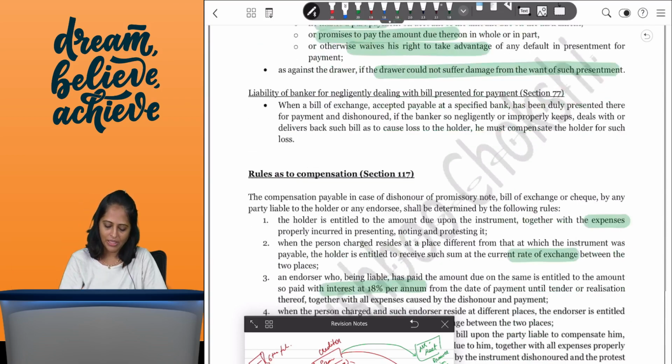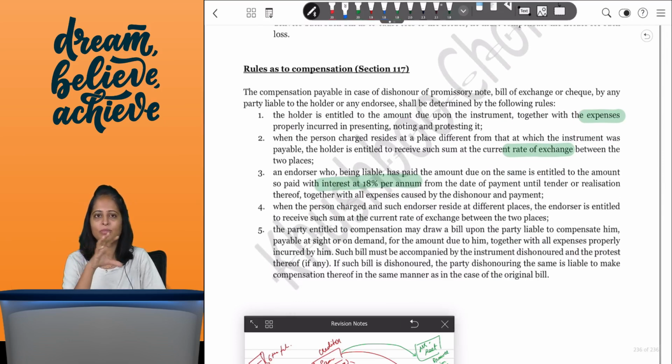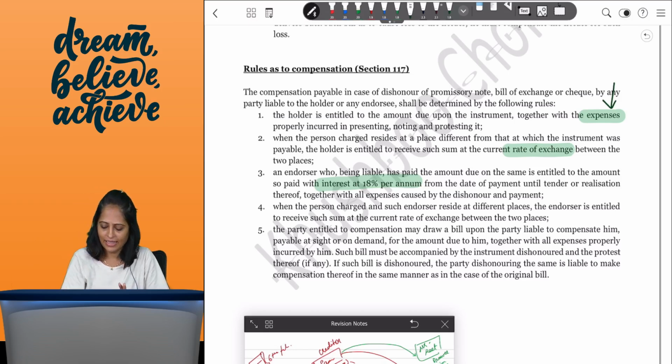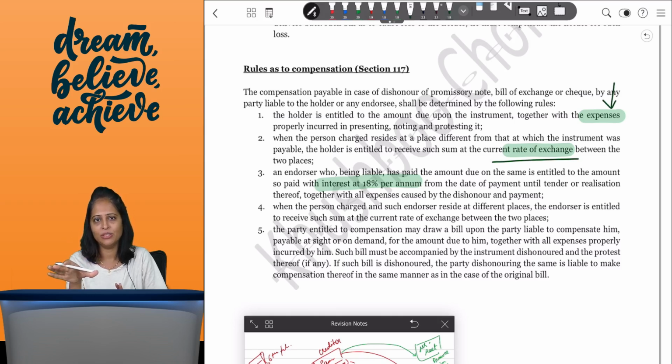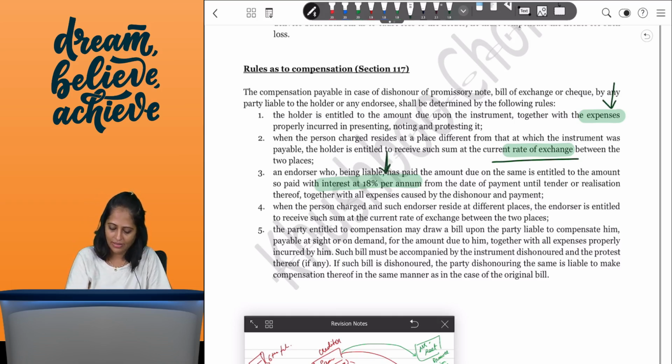The last part is pertaining to compensation. If something has been dishonored, what is the compensation that you can ask for as the affected party? Here three things are there. One is that you can ask for the expenses which you have incurred in making the negotiable instrument, presentment or endorsing, all of those expenses, the stamp that you have paid, all of that you can claim. Second, if there is a rate of exchange difference in your negotiable instrument, then the difference in the rate of exchange is something you can claim. And third, you can claim interest at the rate of 18%.